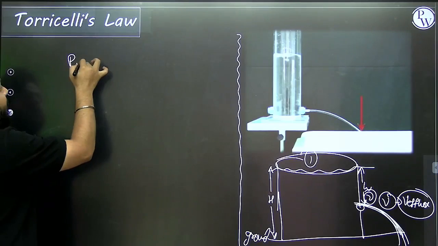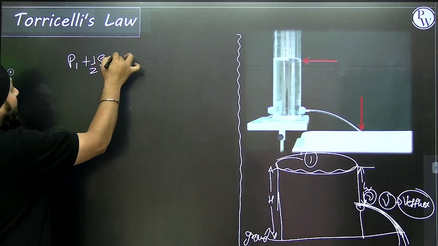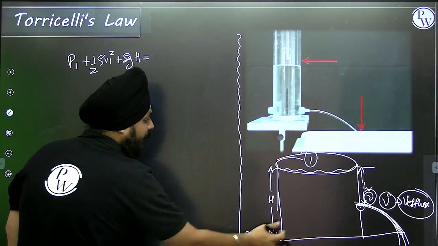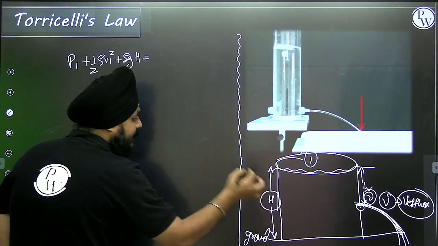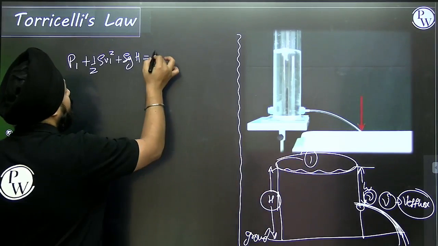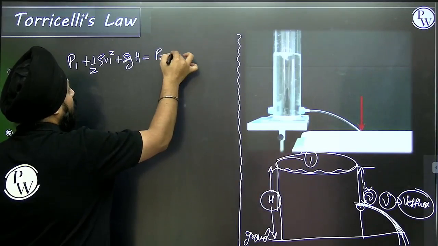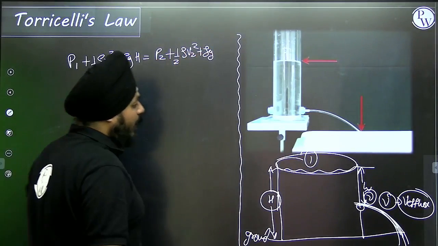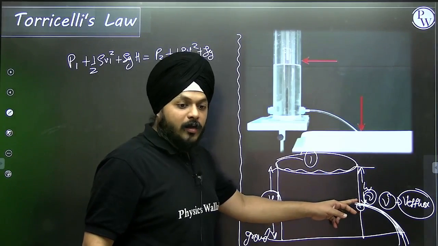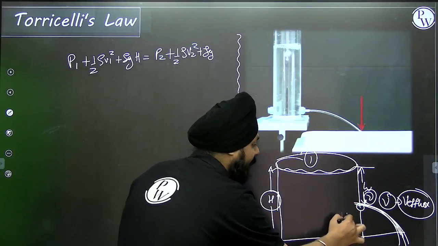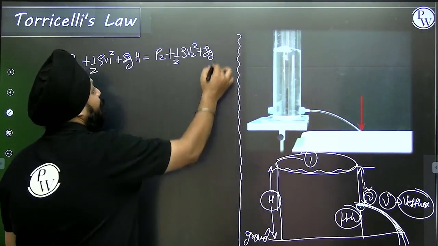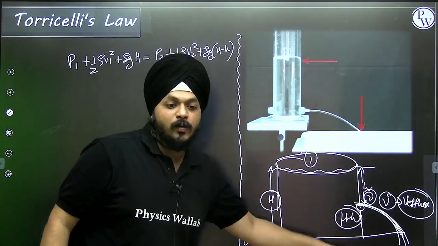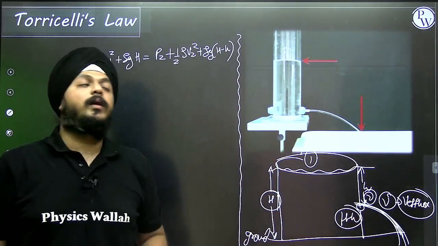Number 1: P1 plus half rho V1 squared plus rho g capital H. With respect to the reference point, the height is capital H for position 1. Second is P2 plus half rho V2 squared plus rho g. Now, if I am talking about the hole with respect to the reference point, then its height is capital H minus small h. Whatever the distance of an object is with respect to the reference, we need to consider that only.